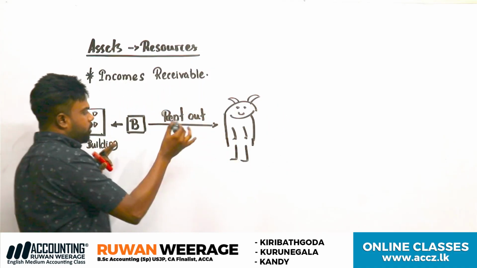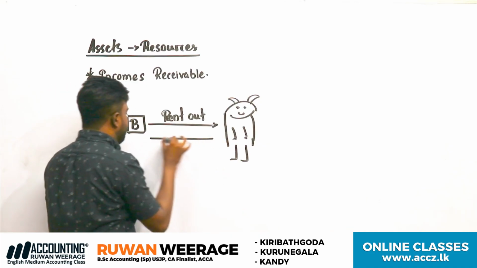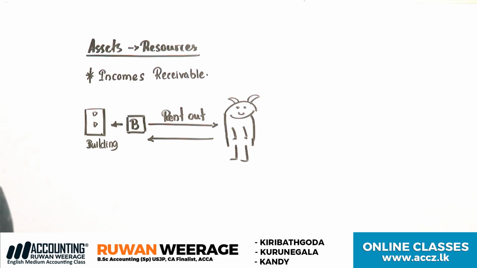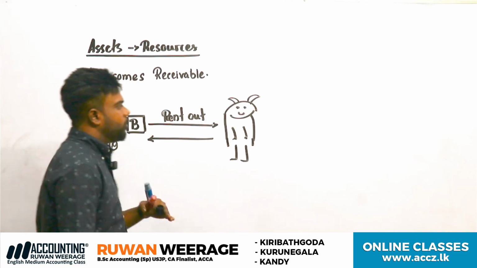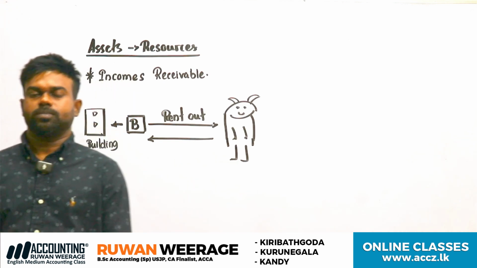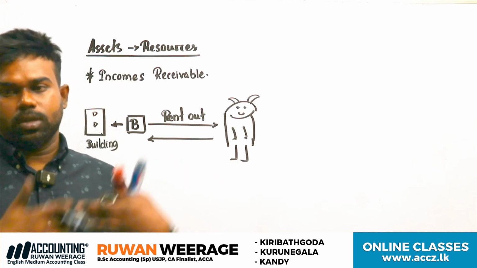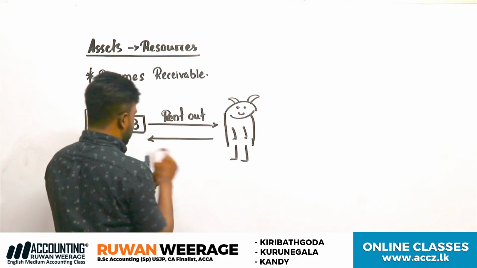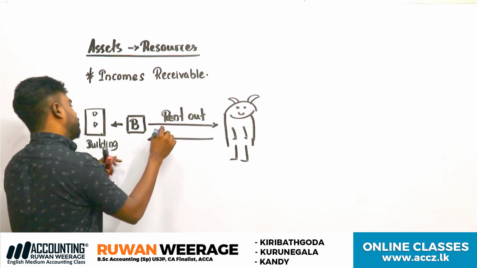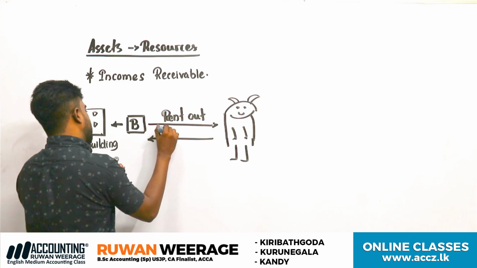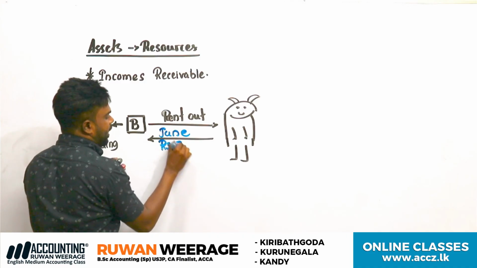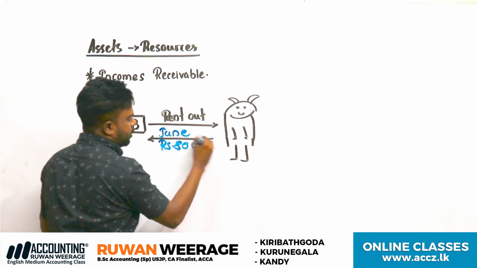So rented out, and on the other hand, will rent be income or expense? What do you think? Rent will be income or expense for the business. Rent out given, rent income, right? Let's think, for the month of June, around 80,000 should be receivable as an income.